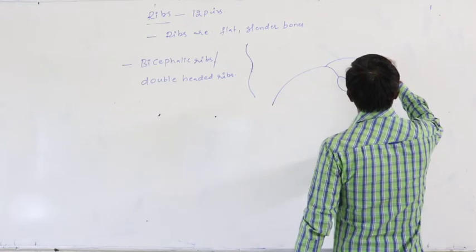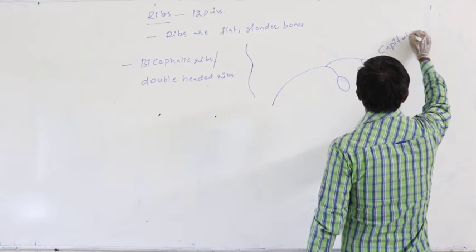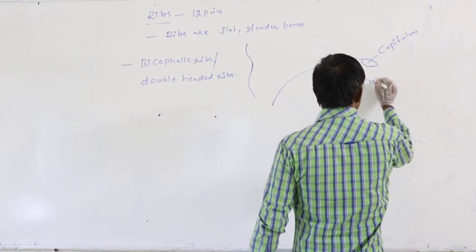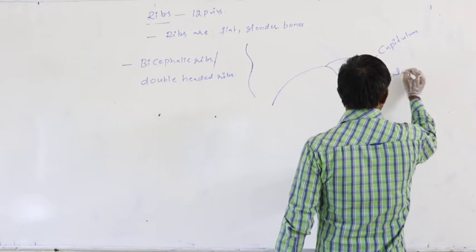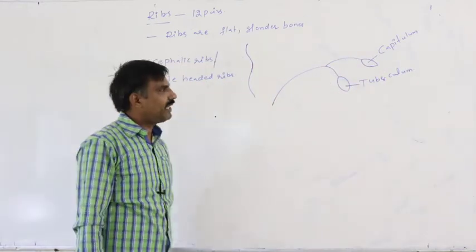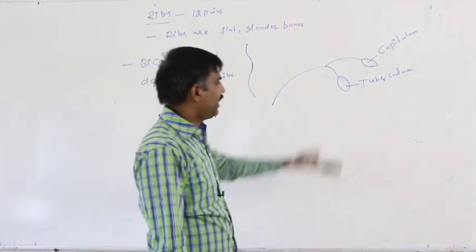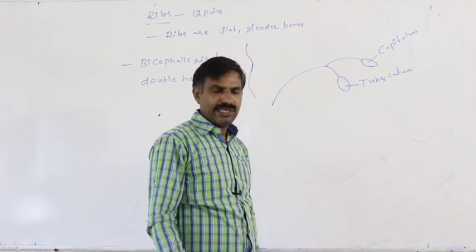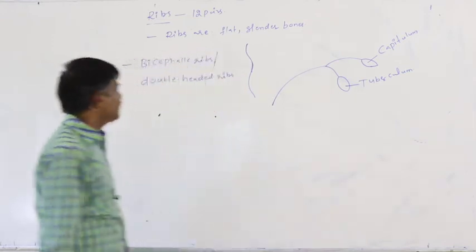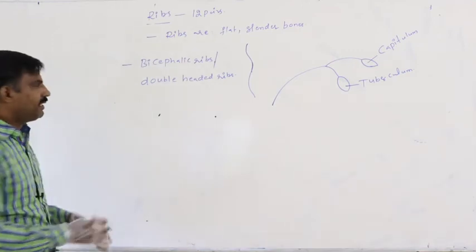Of these, the upper one is said to be the capitulum, and the lower one is said to be the tuberculum. If two heads are present, then that is said to be a bicephalic or double-headed rib.